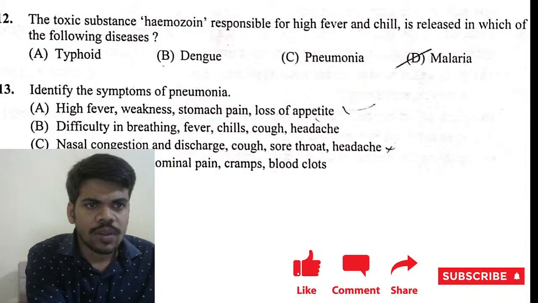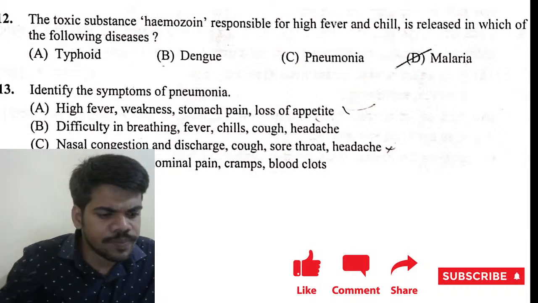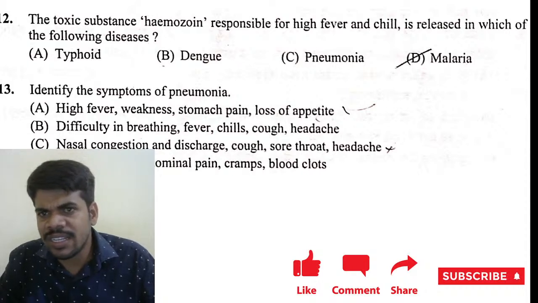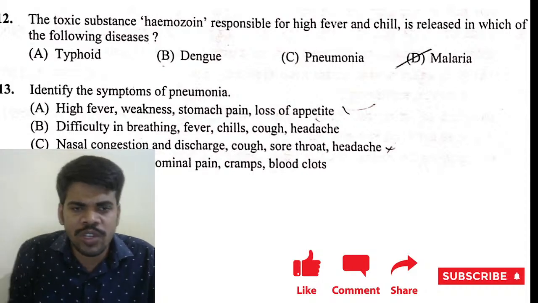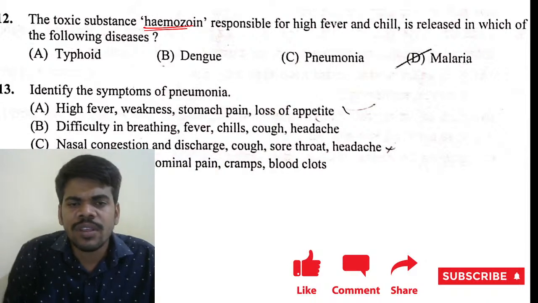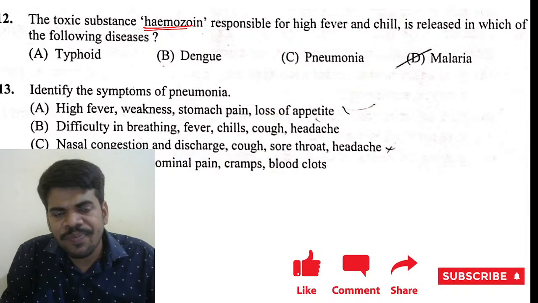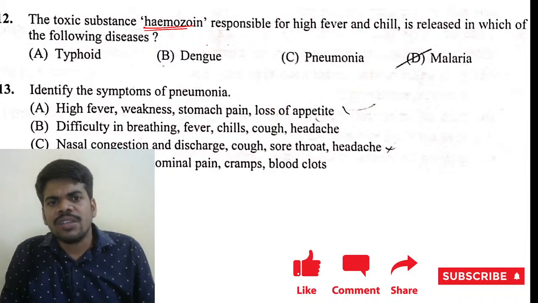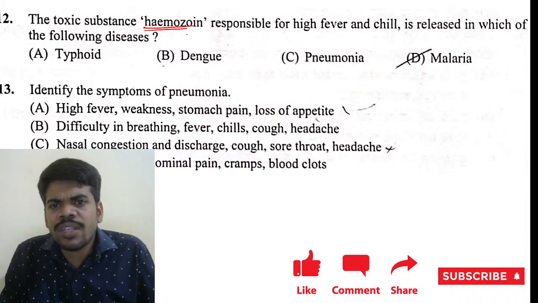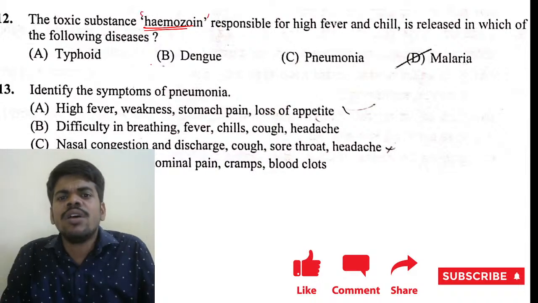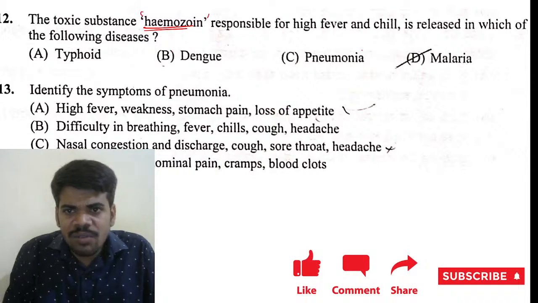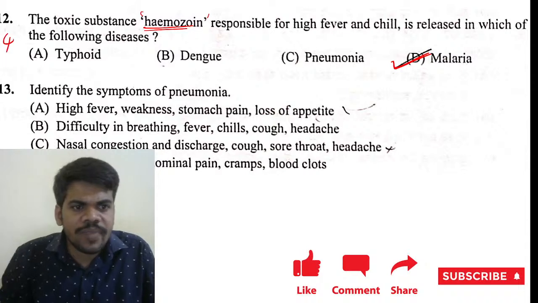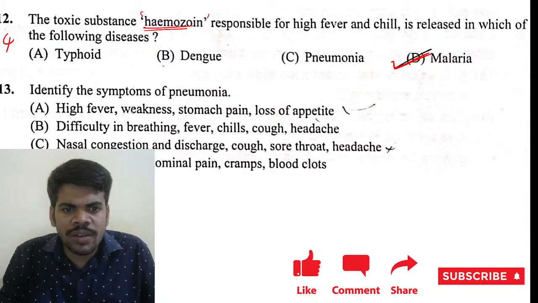Next, the toxic substance hemozoin, responsible for high fever and chill, is released in which of the following diseases? Hemozoin is from the human health and diseases chapter. Hemozoin is a toxic substance. It is the reason for the recurring fever, chills and fevers. Why are chills and fevers the symptoms? Because hemozoin is released from the ruptured RBC. In which condition? Malaria. In malaria disease only. So option 4.